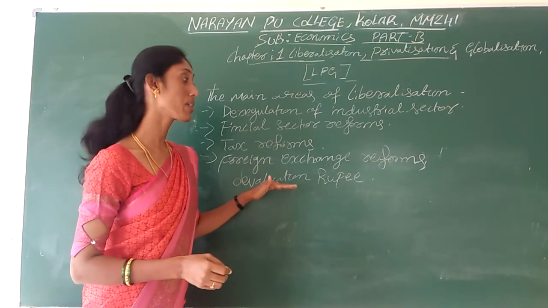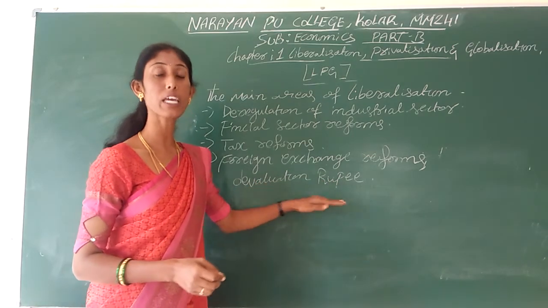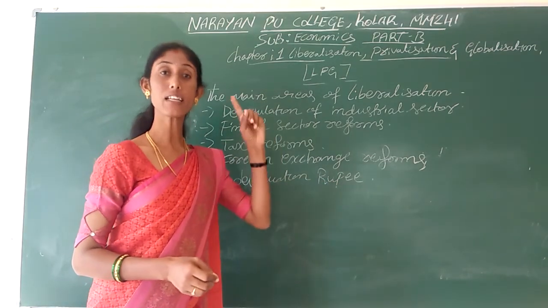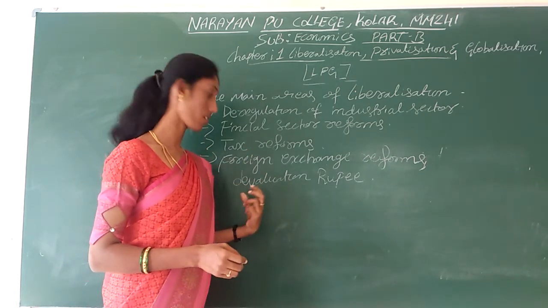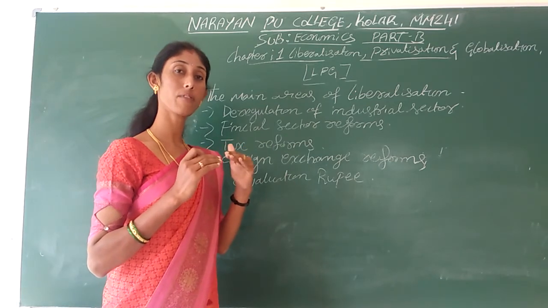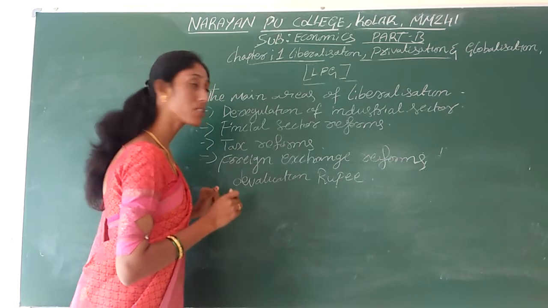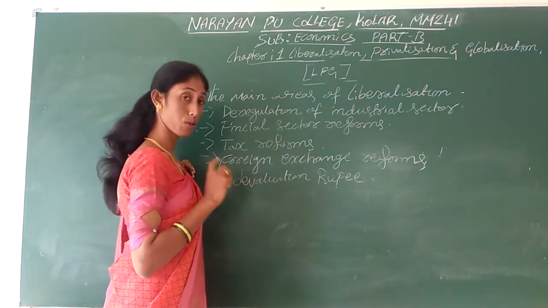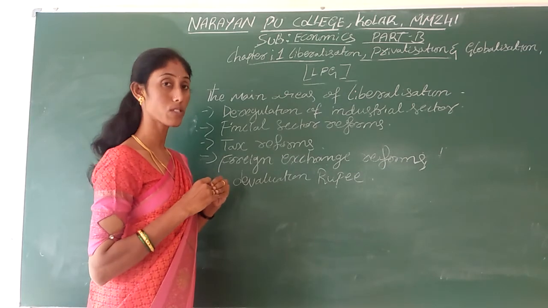Okay, devaluation means reducing the value of the rupee against foreign currencies. We can think, how can reducing the value of the rupee bring the balance between exports and imports? There is a magic that is used to bring the balance between exports and imports